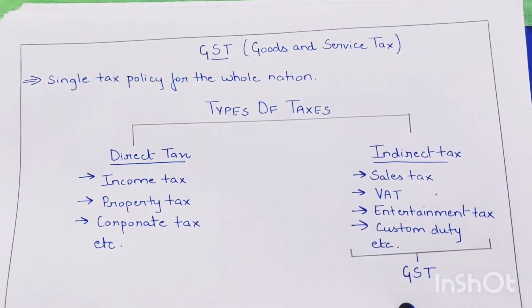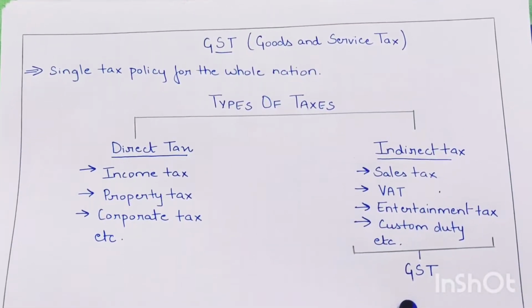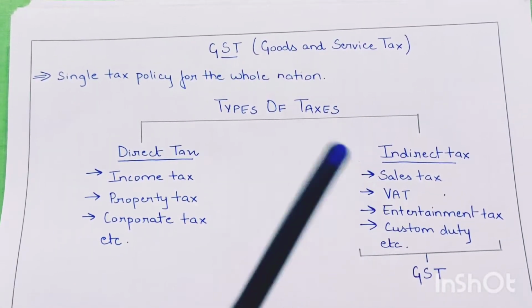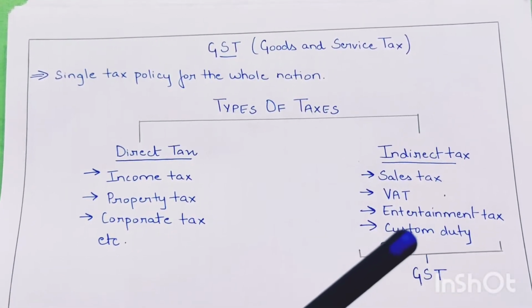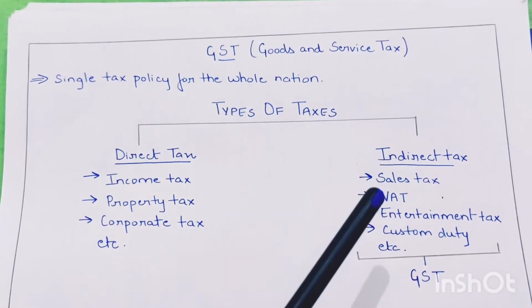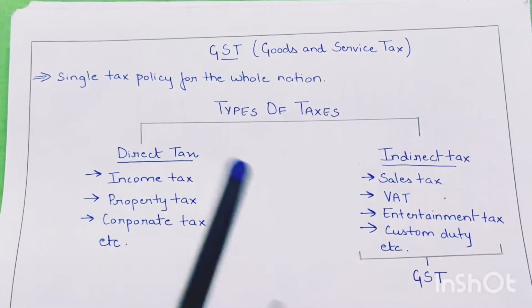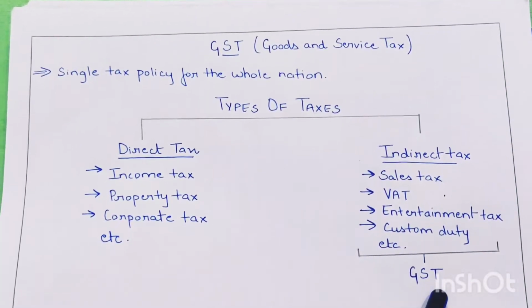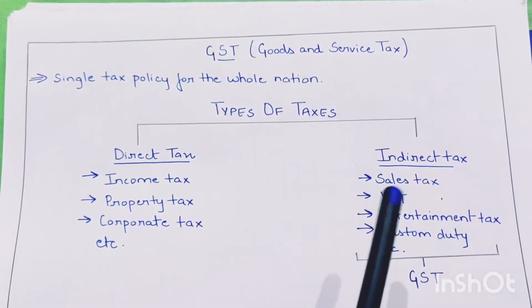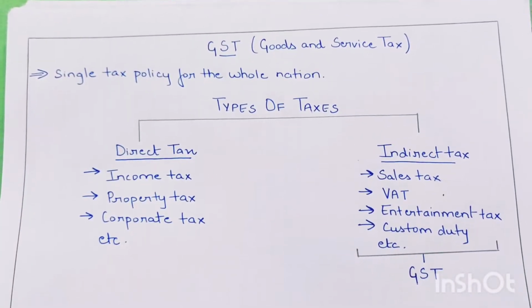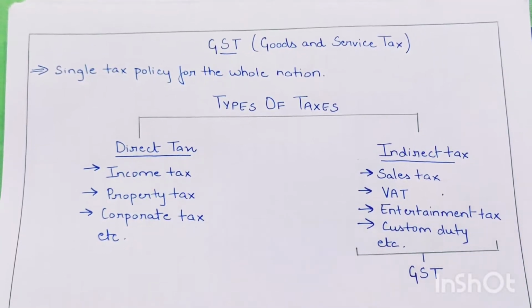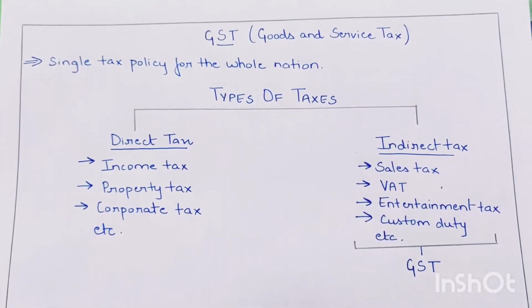Now, what is the benefit of this GST? For example, earlier, if a good is to be exported from Delhi to Mumbai, Mumbai would charge a different rate of tax. Karnataka would charge a different rate of tax. But now, because of this GST, there is a uniform policy of tax all over India. That means Mumbai will also charge the same rate of GST as Karnataka.